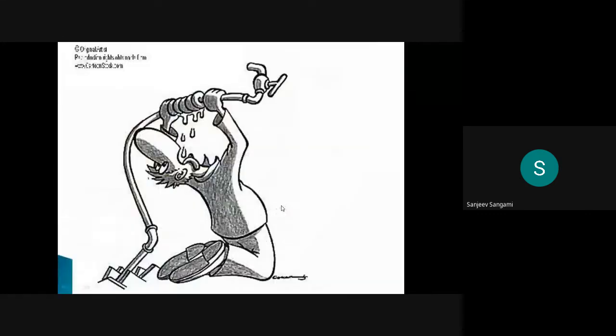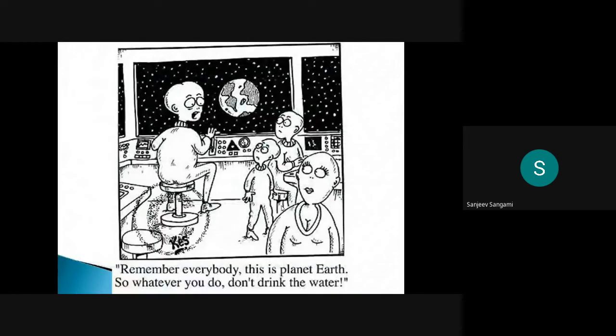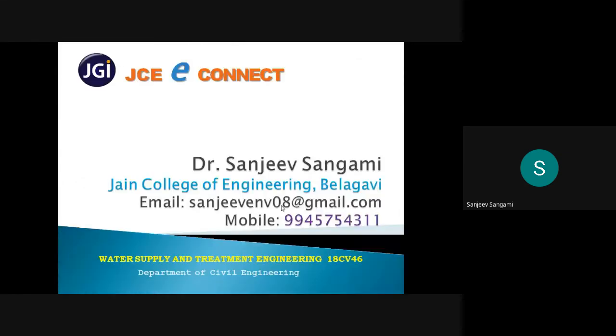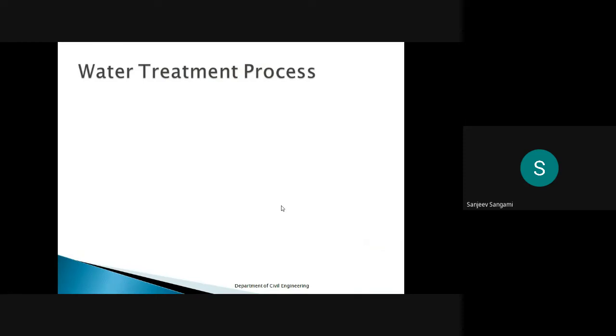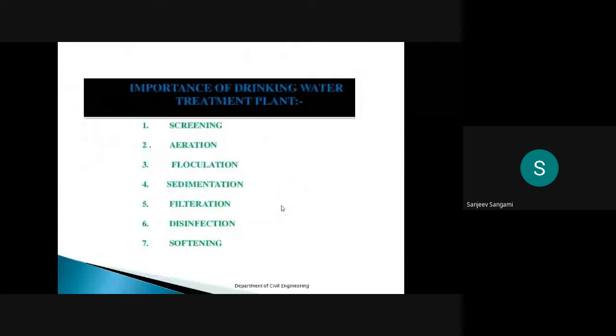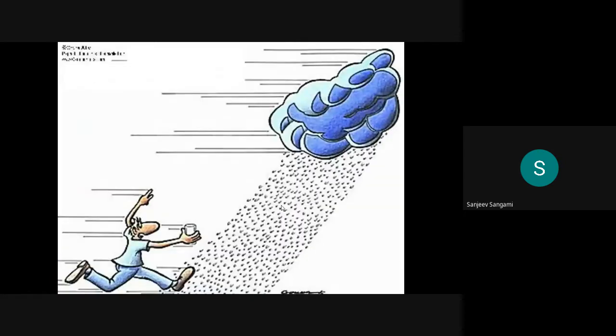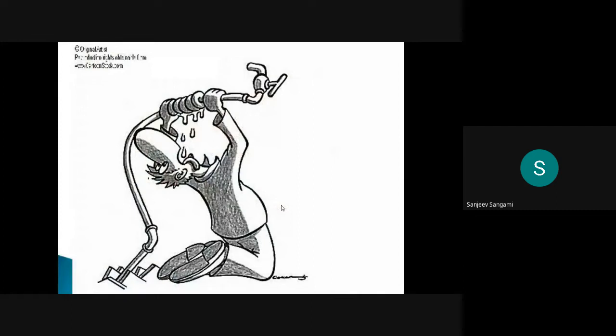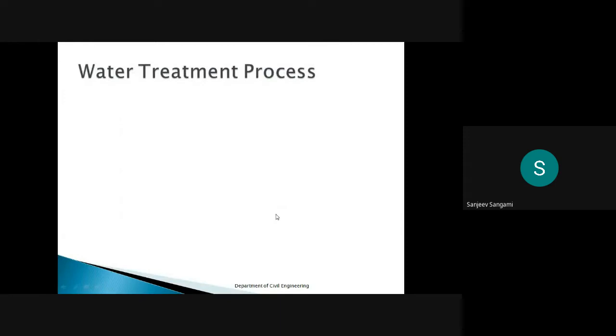We have started with the second module. In the second module, we were discussing some of the water treatment process concepts, how they are going to make changes in the water treatment process as well as the water supply distribution network. So we have discussed how exactly our network should be.